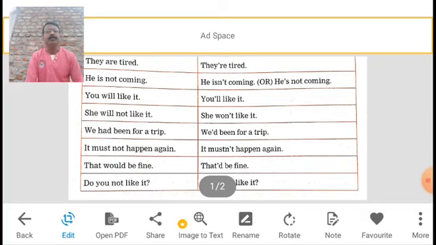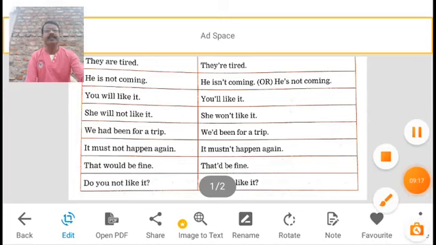In this way we need to make contracted forms of many other sentences or words.